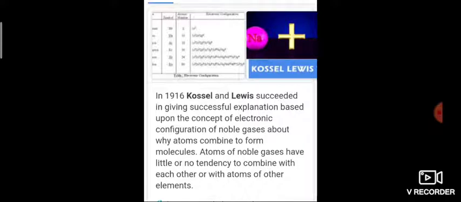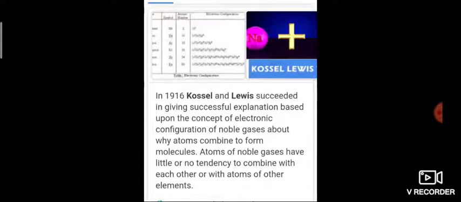When we write the electron dot structure, we write the symbol and the dots of the valence electrons of that particular symbol. When we write the symbol with dots, that structure is known as the Lewis dot structure. To write it we need the valency electrons. The symbol is known as the Lewis symbol for a particular element. For example, what is the Lewis symbol of carbon? Carbon has 4 valence electrons, so writing the carbon symbol with 4 dots is the Lewis symbol.